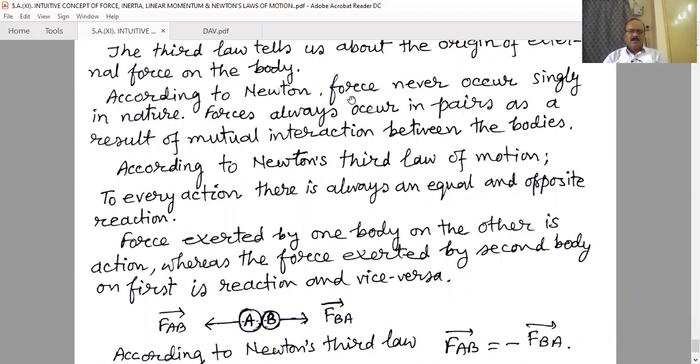In nature, all the real forces always occur in pairs. There is no such thing as a single force in nature. When we observe any force, there is always an equal and opposite force in such a case. That means the concept of real force we can get from the third law.